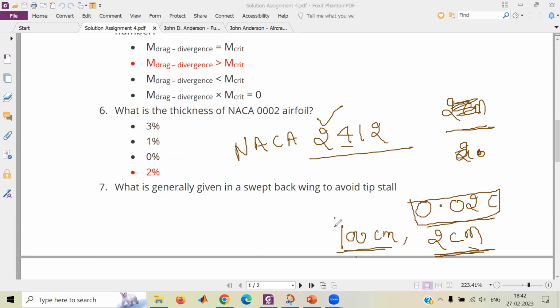Okay, so just 2 words more, location of maximum camber. Okay, so let's say Achuk, 100 centimeter is the chord length. Now tell me how many centimeters is your location of maximum camber, because it is the location of the maximum camber from leading edge. So for 100 centimeter, what will be the length?